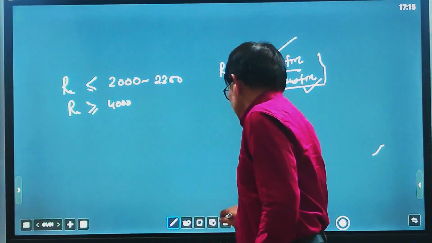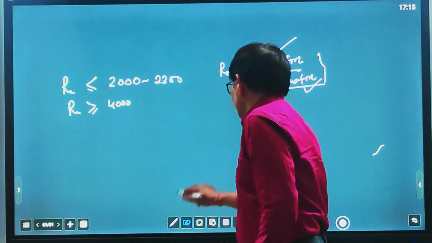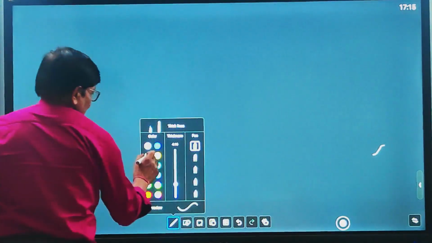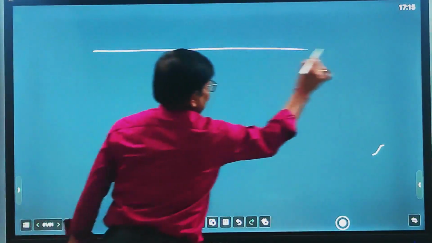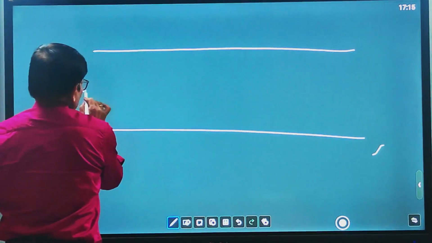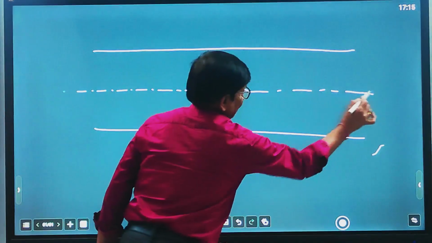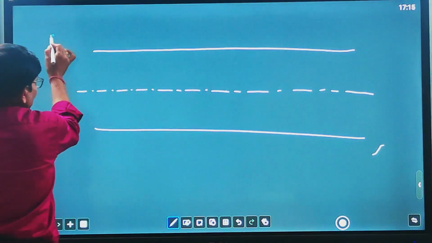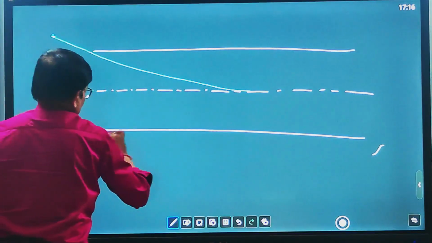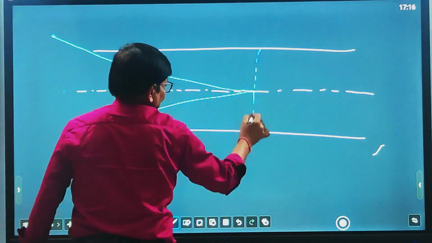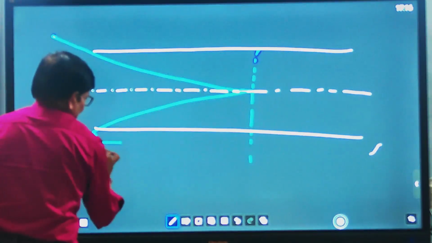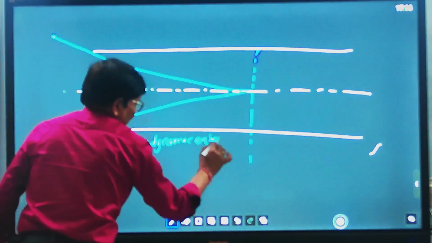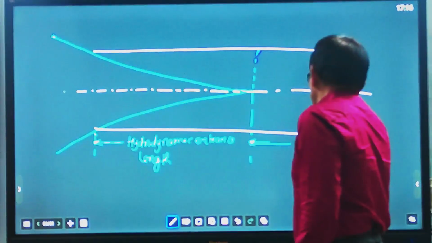If we want to represent how turbulent flow turns into laminar, we represent it by a diagram. See, this is a pipe, and this is the center line of the pipe. Suppose flow is entering from here, the entry region. We show here how fluid is entering, like this. This zone is known as the hydrodynamic entrance length.